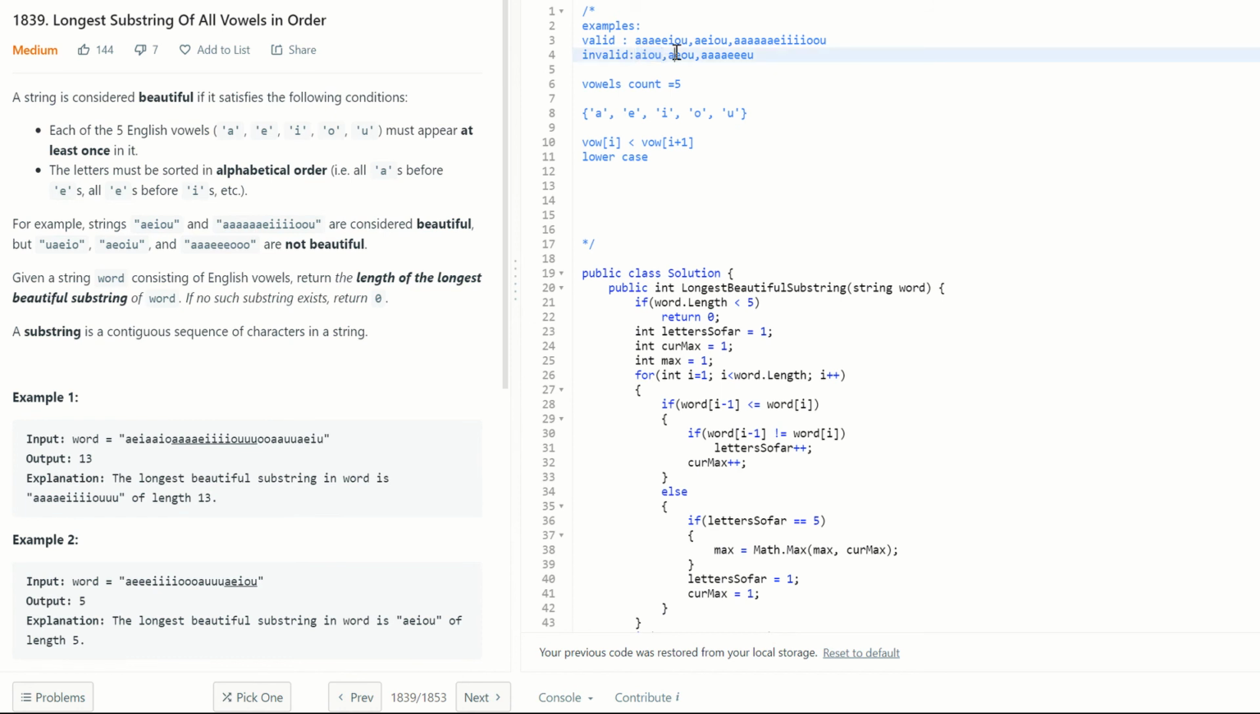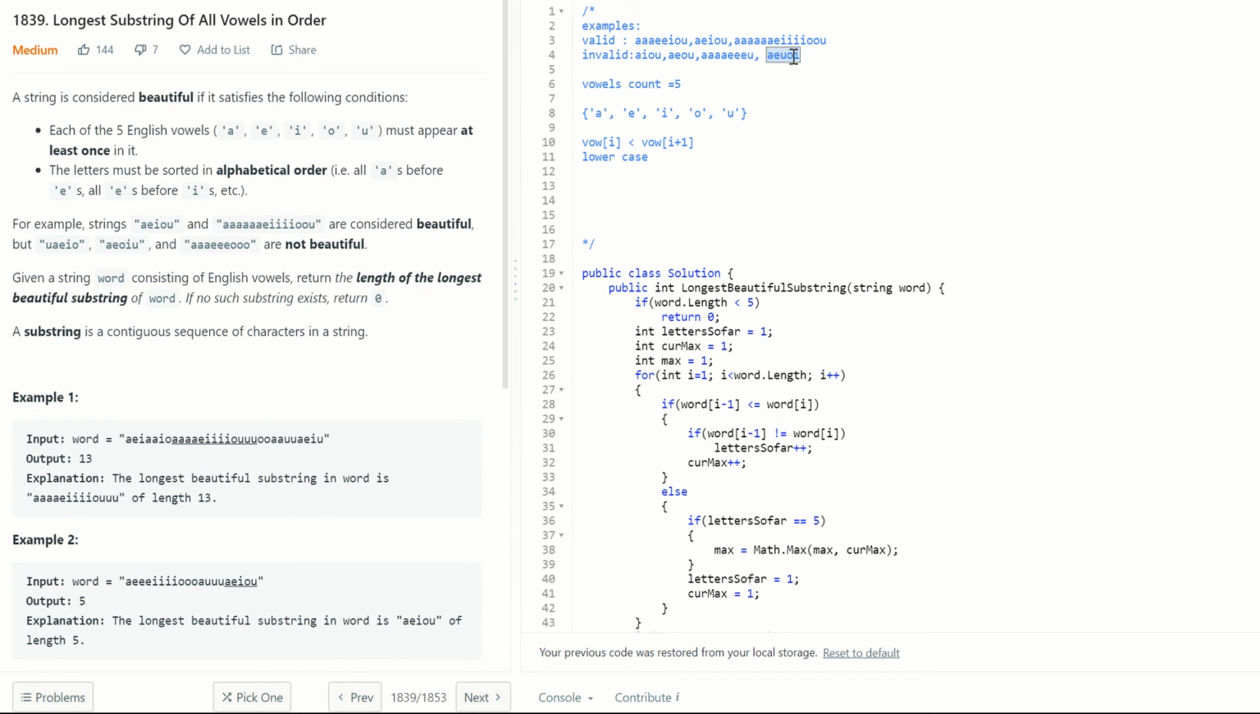Similar to this, A, E, I, O, U also, and here also. We can form all these different substrings as well. In this case, one thing that is missing is they are not in order, and I is also missing in it. So even if you add I, so you have all these elements, all the vowels are present in that, but the second condition, the letters must be sorted in alphabetical order, is not satisfied in this case.